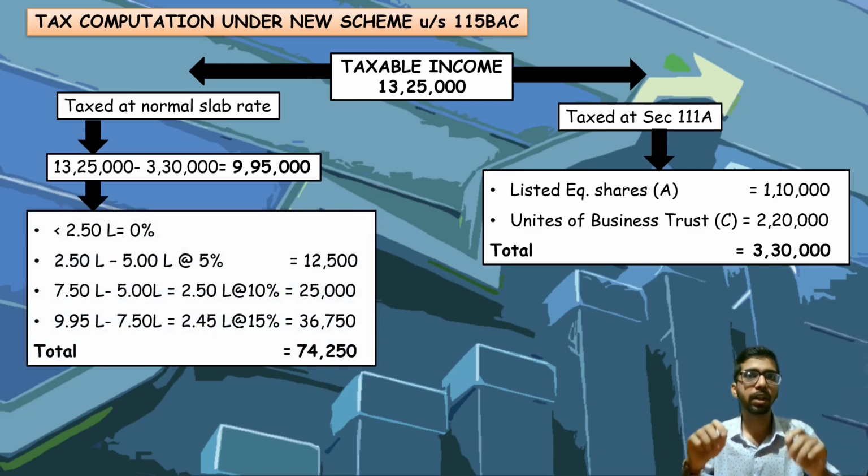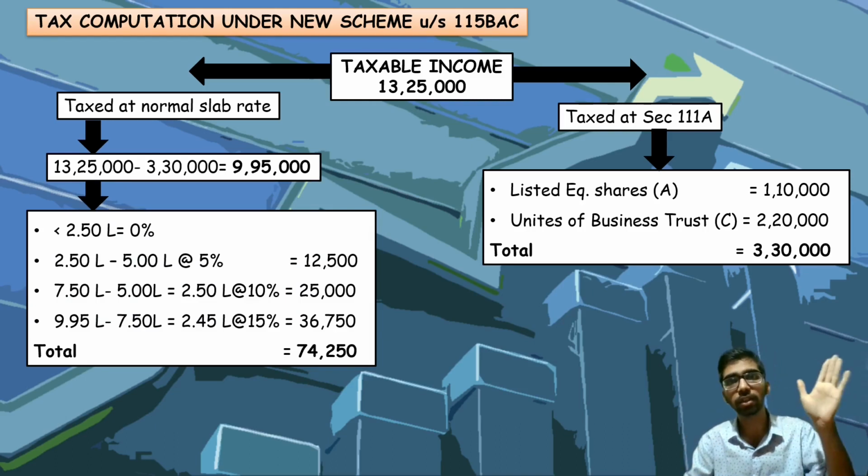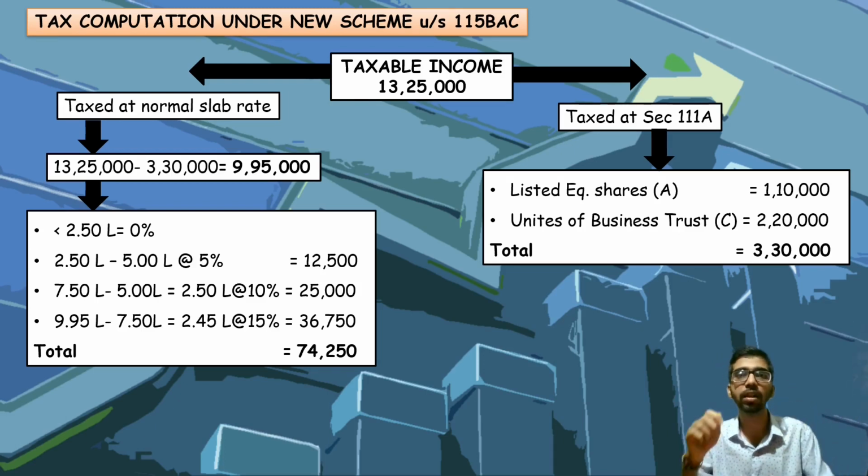If you apply the tax rate applicability that I have already discussed in my earlier videos, on whether you can opt for a new scheme or old scheme. If you have not watched the same, please watch it. I will also provide that link under this description box. If you apply the tax rates, total tax amount will come around 74,250.